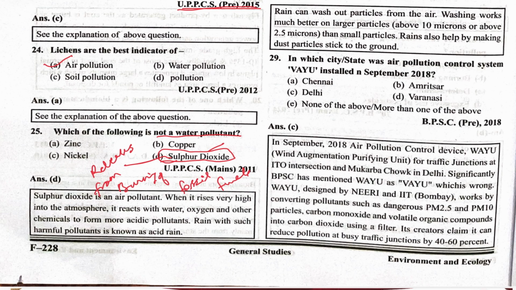In which city state was the air pollution control system Vayu installed in September 2028? So Delhi. Vayu was in Delhi, and it gives the indication of the AQI level.